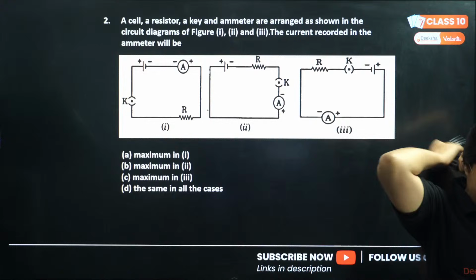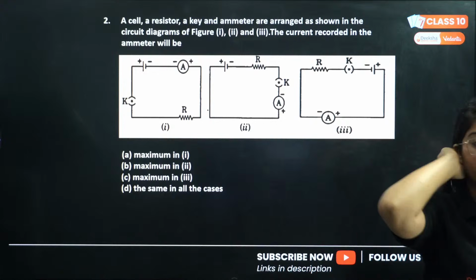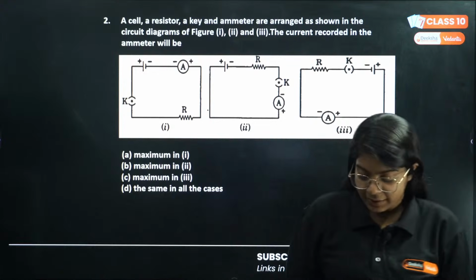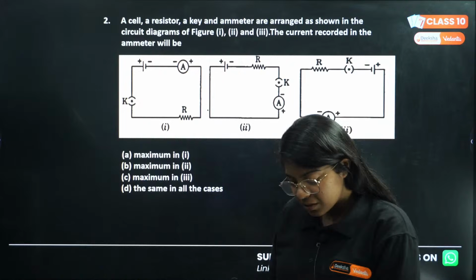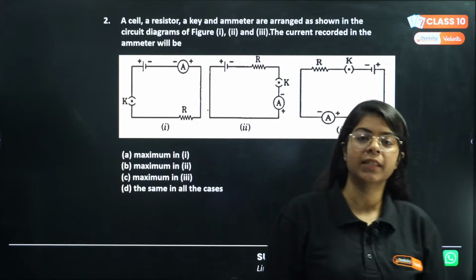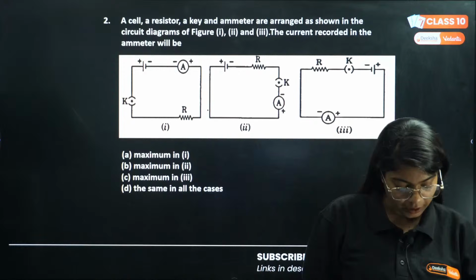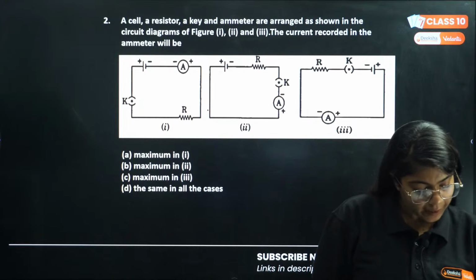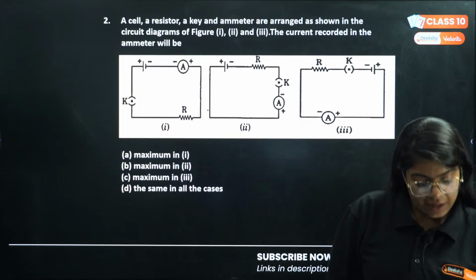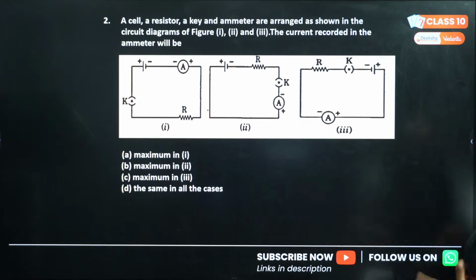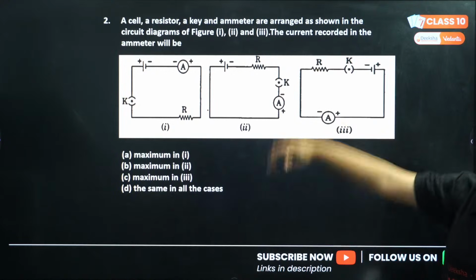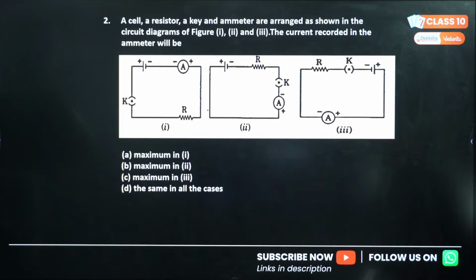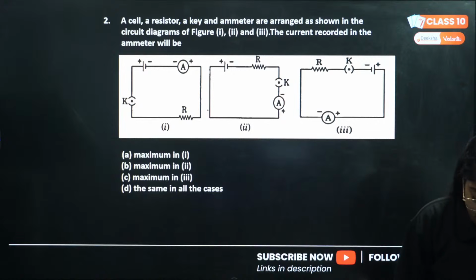Yes Legend, I know why you are answering B, but in reference to electric current, if they have asked, then you can answer in the opposite direction of the electric current. Okay, now let me know the answer of this question. A cell, a resistor, all these are connected in series, and they are asking if the current is maximum in one of these cases or same in all cases. So Anirudh is saying D, Vishnu is saying D.